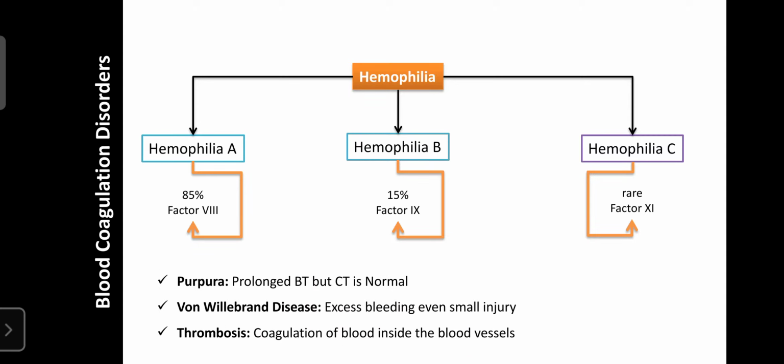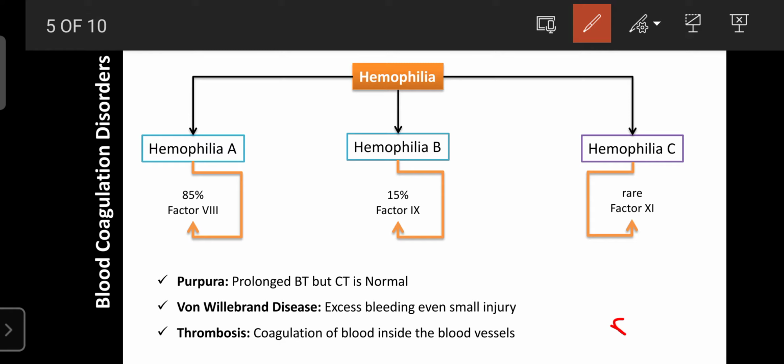So the next one regarding blood coagulation is hemophilia. Hemophilia is a genetic disorder, and it is also known as a sex-linked inherited blood coagulation disorder, because it mainly affects males. Hemophilia cannot be seen in females. Females do not suffer from this blood coagulation disorder. Females are free from hemophilia, but males suffer from it. That's why it is known as a sex-linked inherited blood disorder.